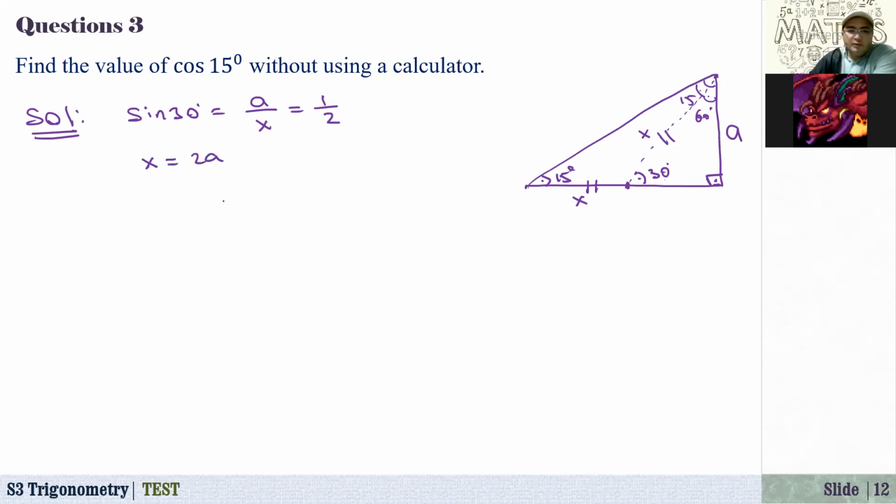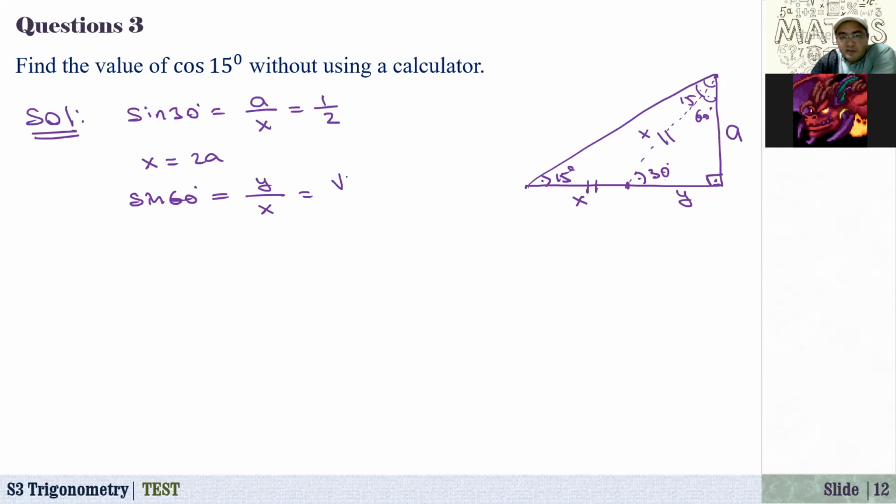And how about sine of 60? Let's say this side is y. Sine of 60 degrees is equal to opposite side, it is y over hypotenuse, that is x.